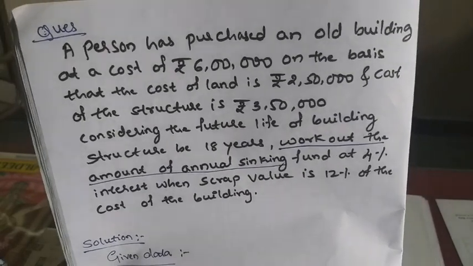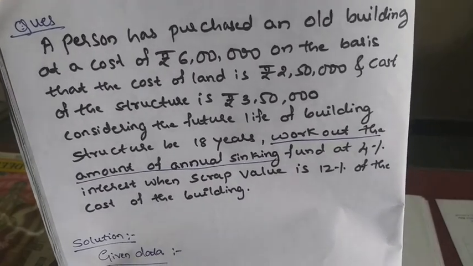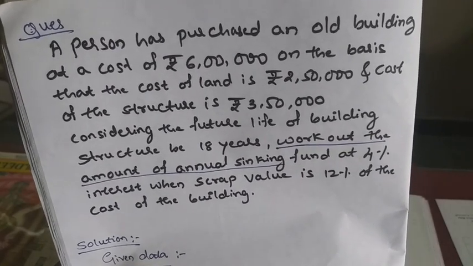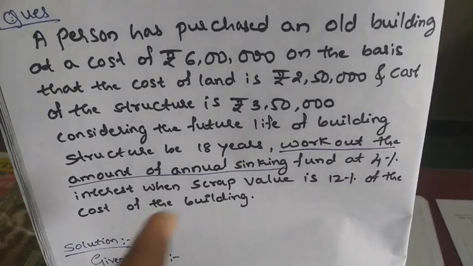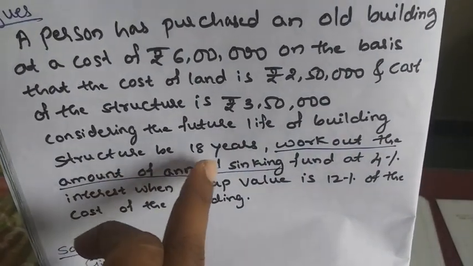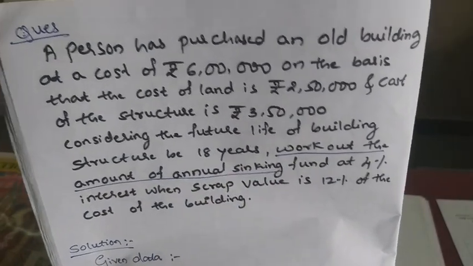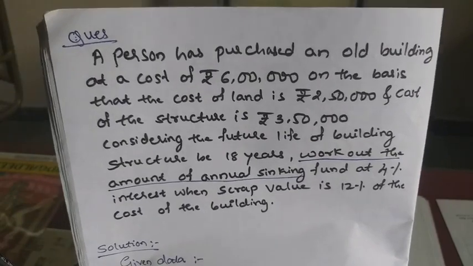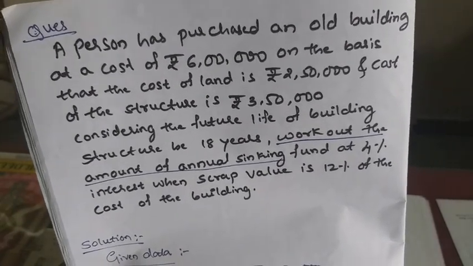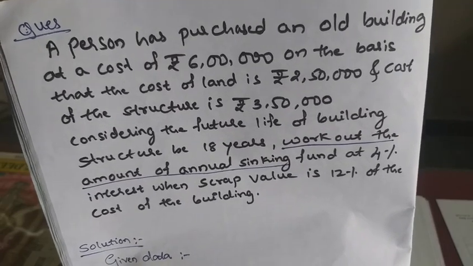Considering the future life of the building structure be 18 years, they have told us to work out the amount of annual sinking fund at 4% interest. So what have they told us to calculate? They have told us to calculate how much will be the sinking fund every year.